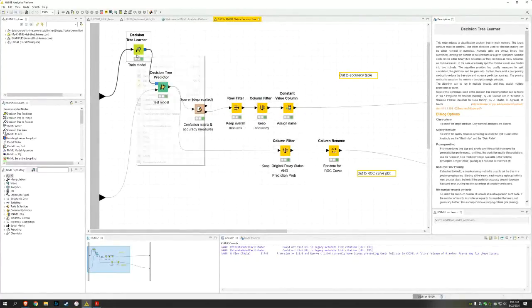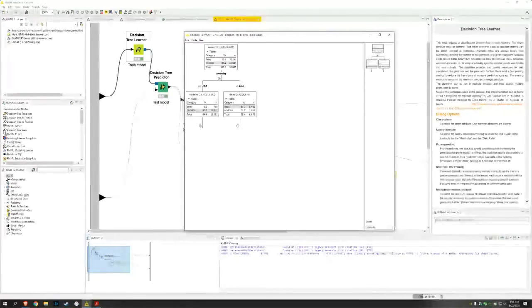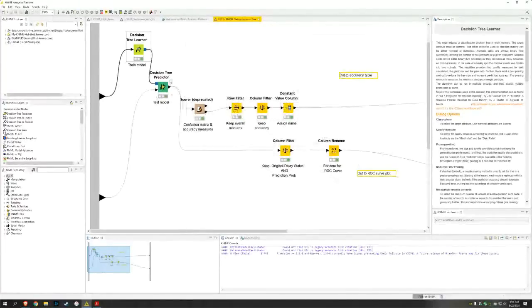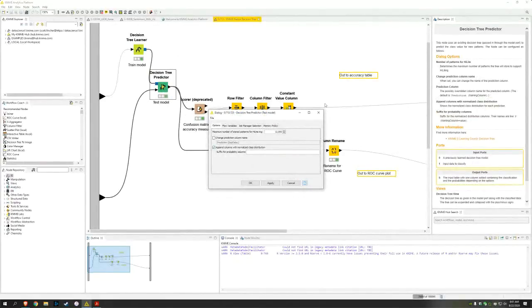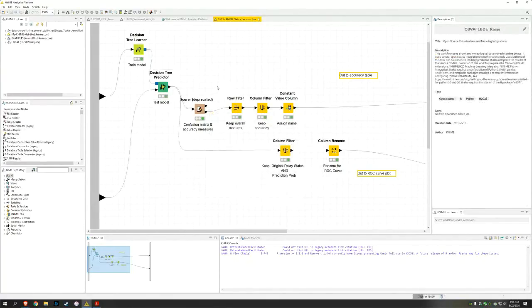Once I build the model, I could even visualize the decision tree if I wanted to, by looking at the output from the learner and digging into the different levels of the decision tree. I can apply that model using the predictor, and I can even append the columns with the normalized class distribution, or the probabilities. That's going to be useful because ultimately what I want to do is look at how well this model predicted from an accuracy standpoint, which I can get from the scorer. I can get the confusion matrix and accuracy there. But if I keep those probabilities set aside, I can also generate a ROC curve. And that's what we're going to do for each of these different models that we build.